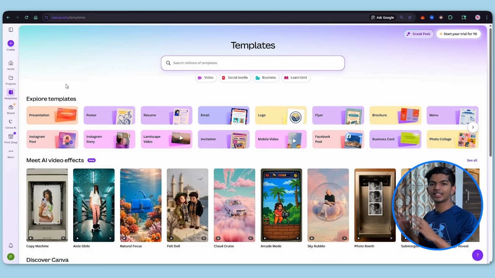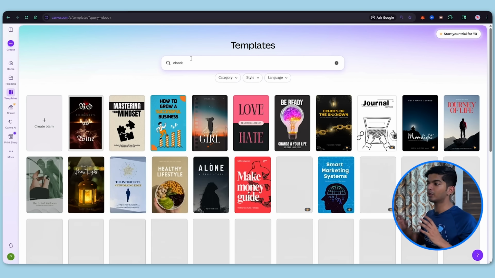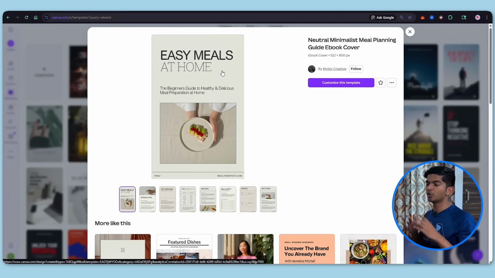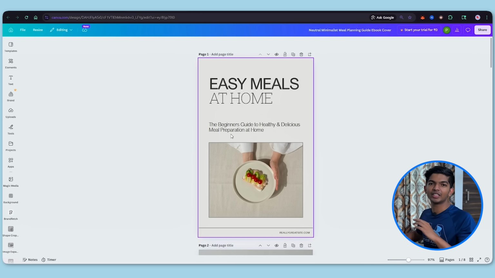In the meantime, let's head over to Canva and see how to actually design the template. So we're going to come to the template section, search for ebook. So it's going to show us a lot of ebook templates that are already pre-made and you just have to copy and paste it. So once you decide which template you want to use, you can hit on the template and say customize this template. Now you can just hover over these elements and you can change them. You can change the image and everything. So we'll do that right now.